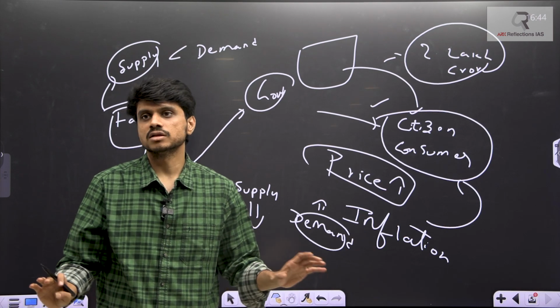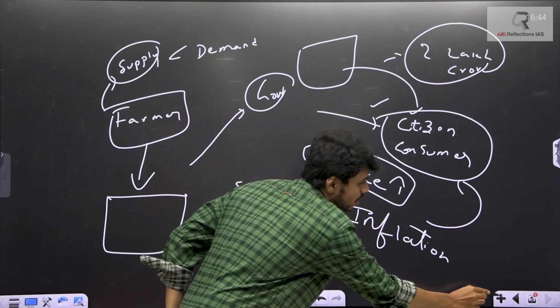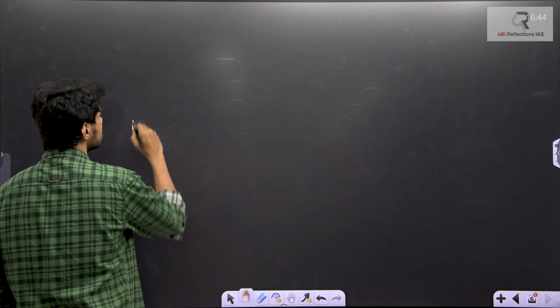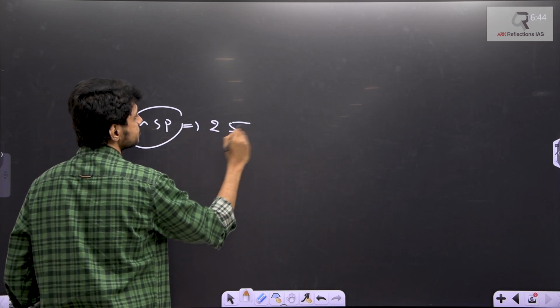So till here, clear? Okay. For how many crops is MSP announced? MSP is announced for 25 crops.